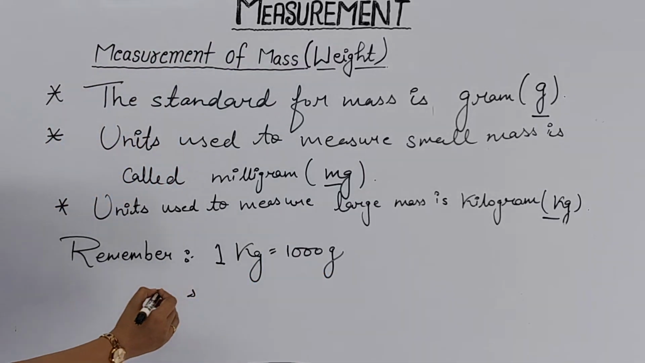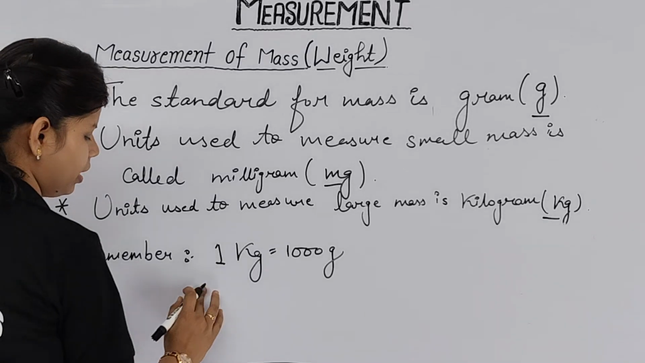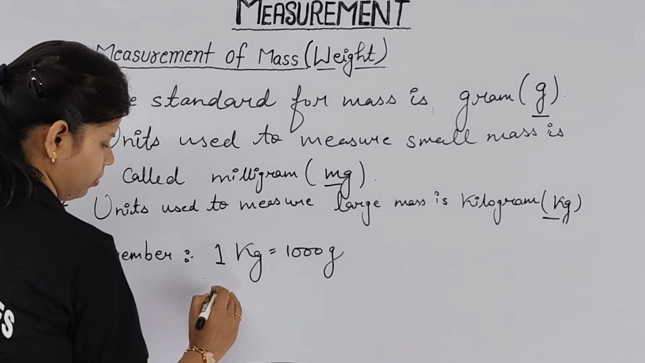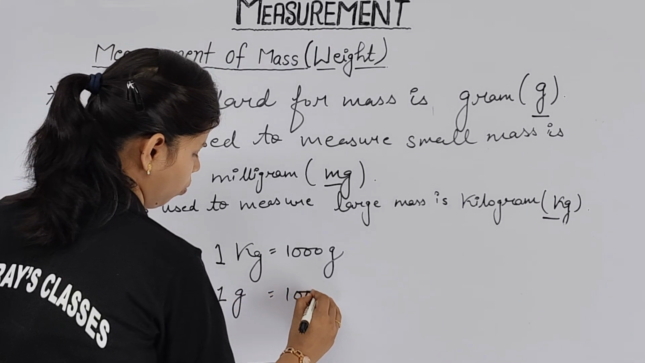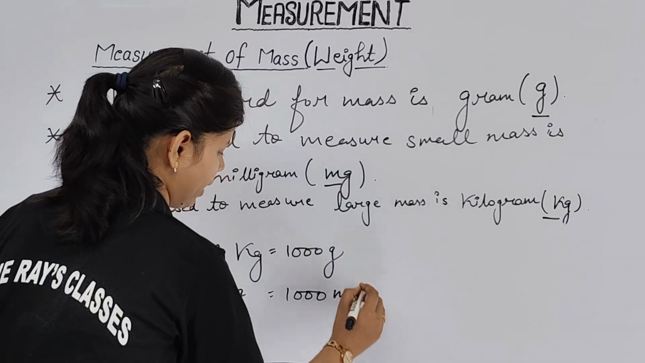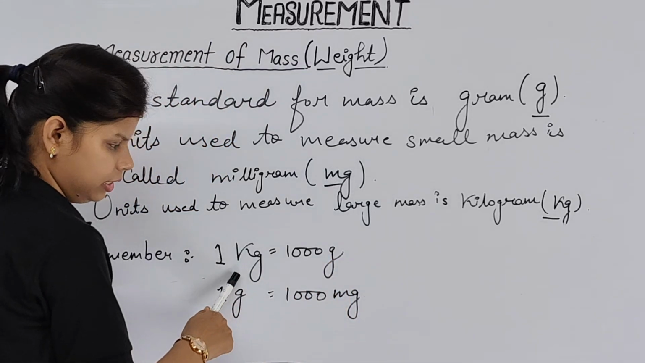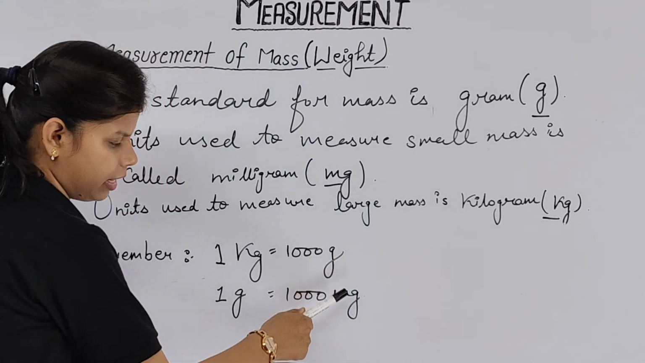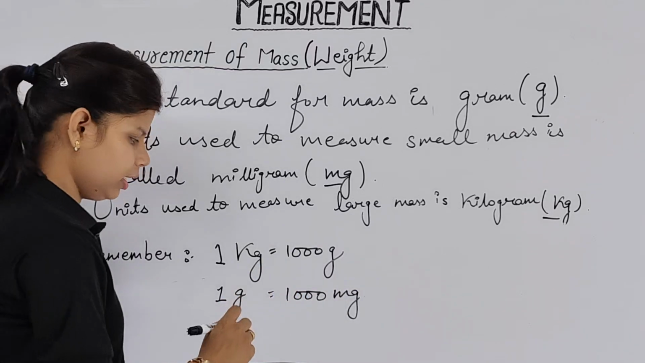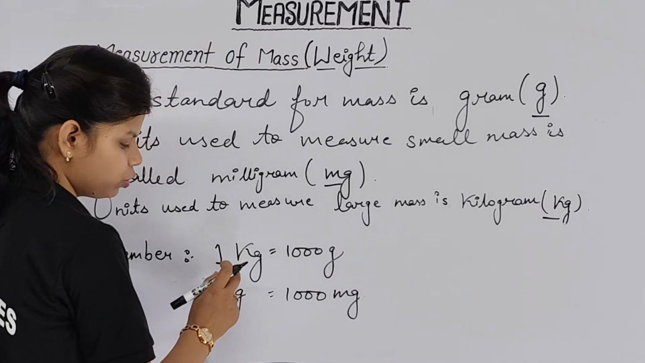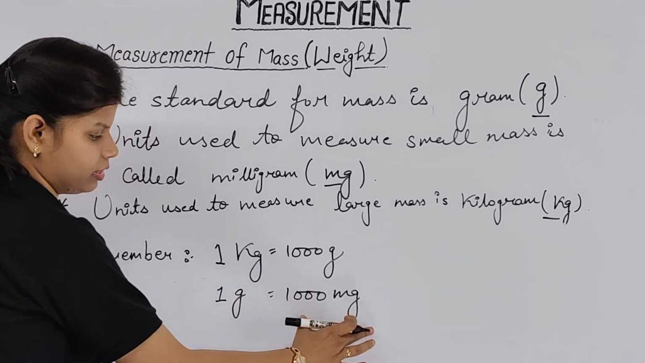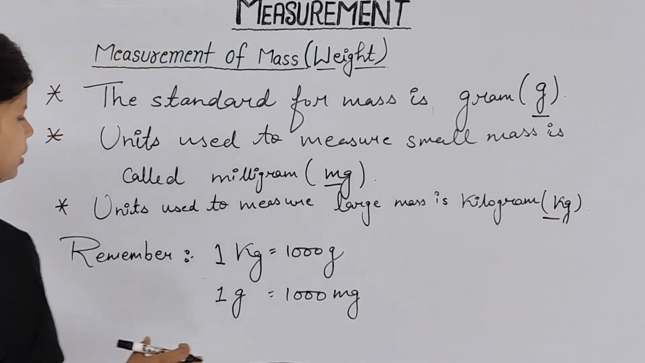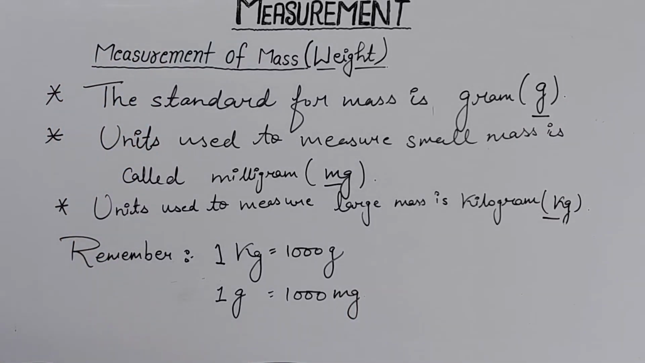Next that we are going to discuss is 1 gram. 1 gram is equal to 1000 milligram. That means the bigger unit is kg, smaller than kg is gram, and the smallest is milligram. Clear from here? So when you are going to use kg, you will use this, and when you are going to use gram, you will use this one. Clear? Now please take a screenshot so that I can proceed to the next one.